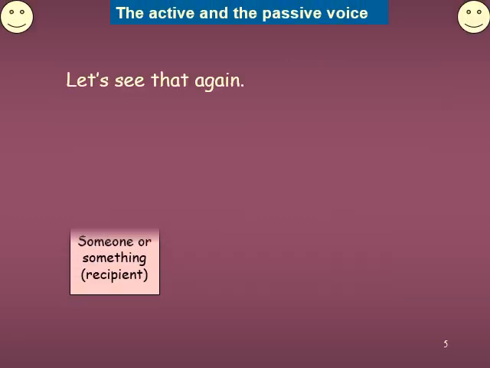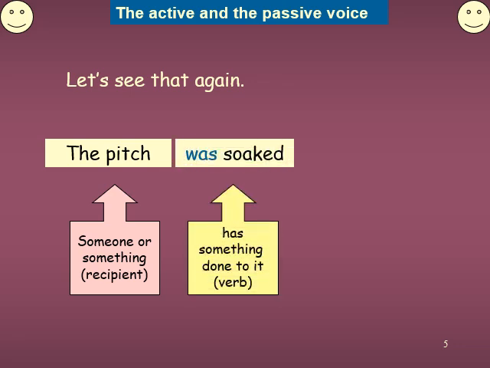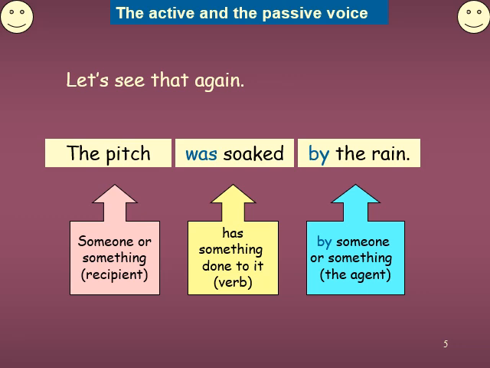One more example. The rain soaked the pitch. Whereas in the passive voice sentence, the pitch was soaked by the rain. Okay, this is the simple tense conversion. In the active voice and passive voice conversion, it is possible to convert all 12 tenses along with the modal verbs. Okay, there are possibilities. Let's see them later one by one.